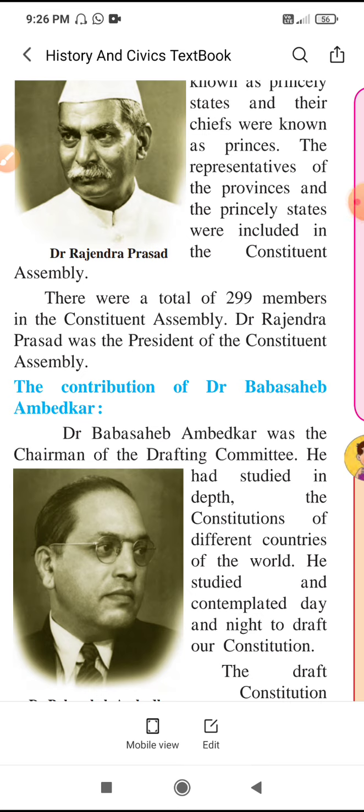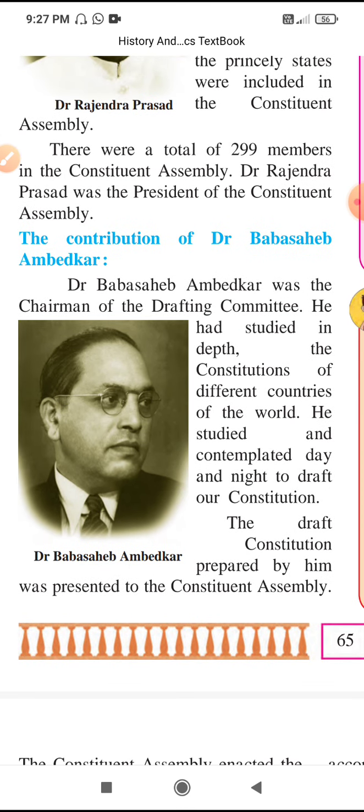So for making the Constitution of India, Dr. Babasaheb Ambedkar studied many countries' constitutions, thought over many laws made in other countries, and according to that he made the draft of our constitution.